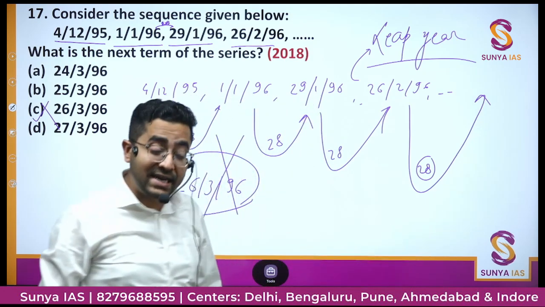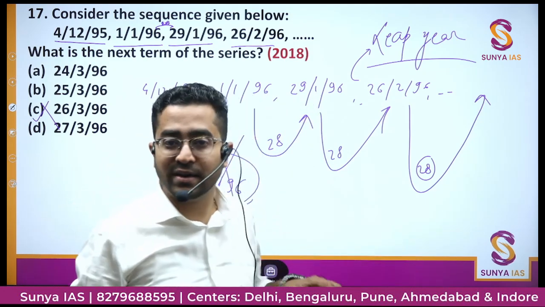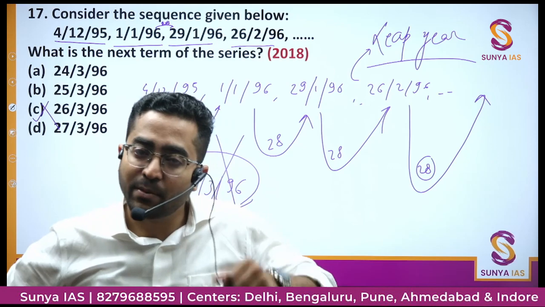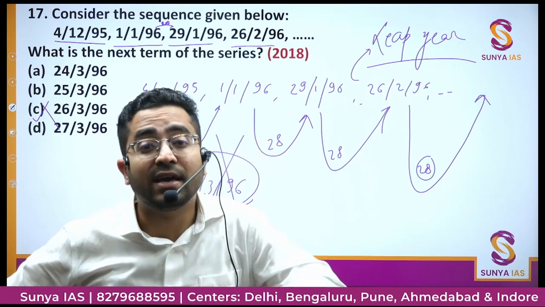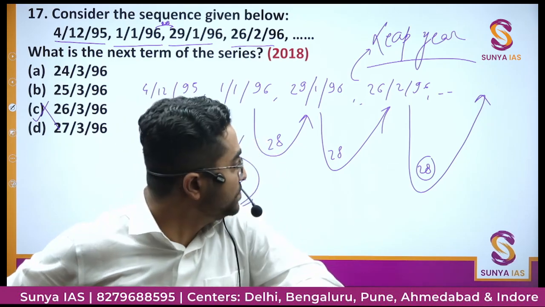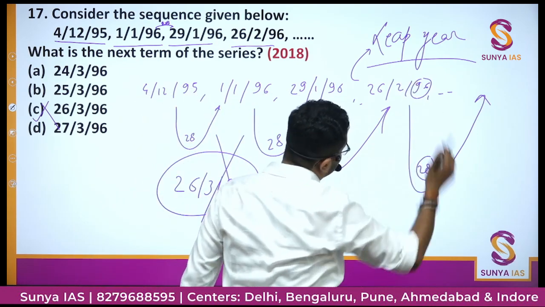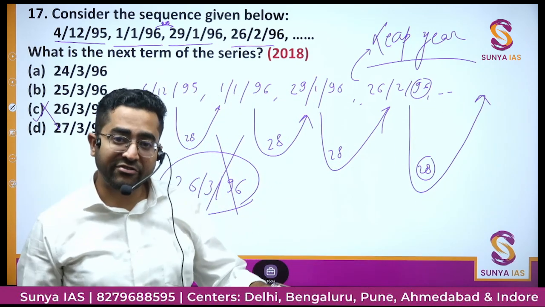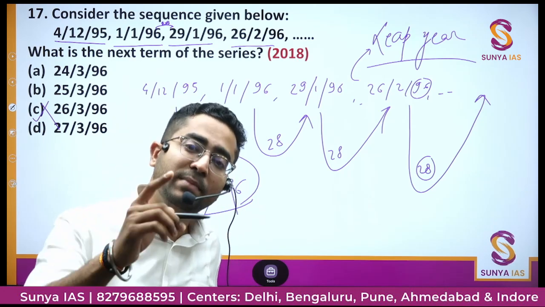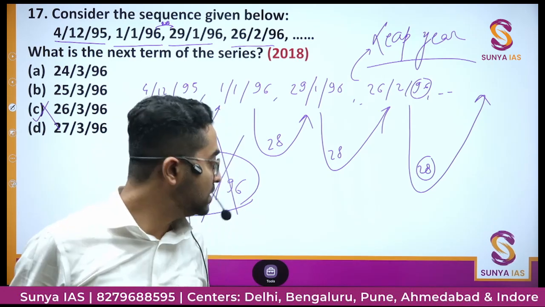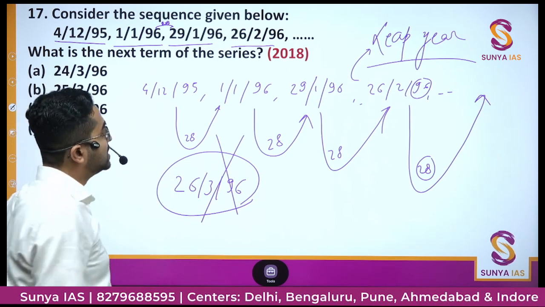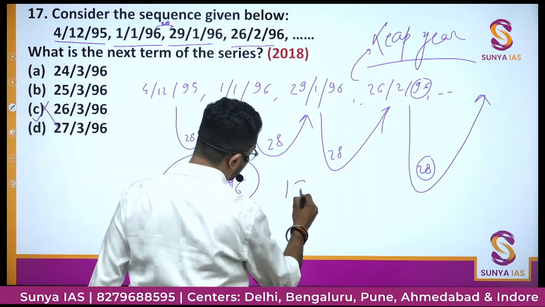February has only 28 days. This is not correct. In some of the Februaries, in some years there are 29 days also. Right? So we need to check whether this year 1996 is a leap year or not. And if yes, then in February there will be 29 days. Then this answer will be wrong. So we need to check that 1996 is a leap year or not.